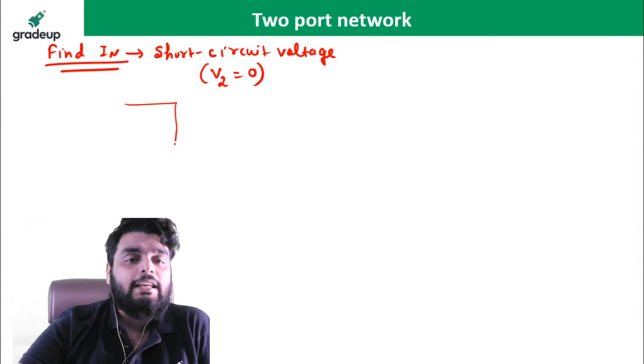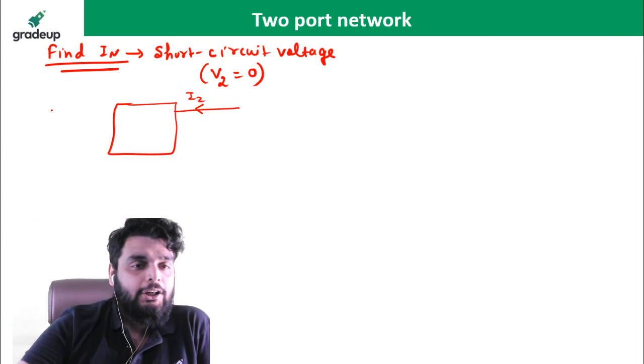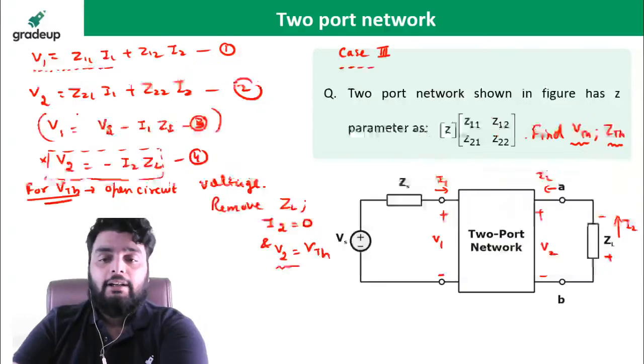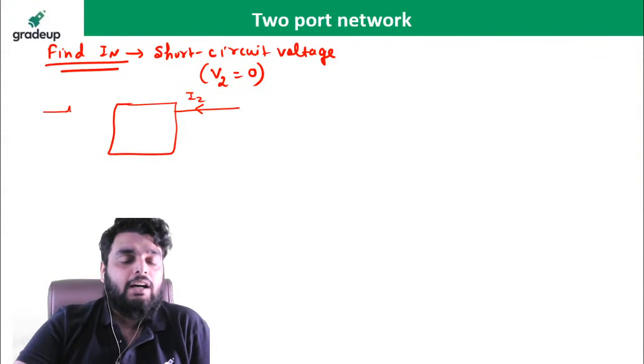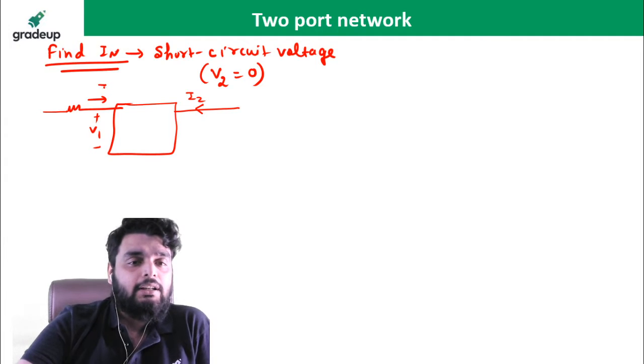So see very carefully. This is the network, and here I2 is flowing. And I have a ZS, this is plus minus V1. I1 is flowing here. It is ZS, it is plus minus VS. Okay, this is the diagram.